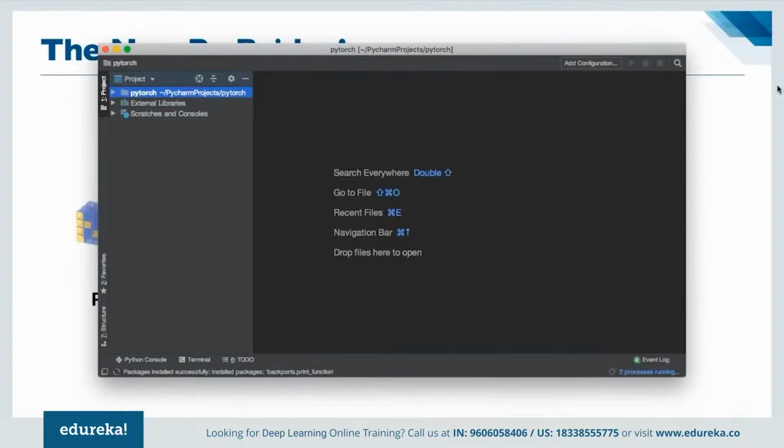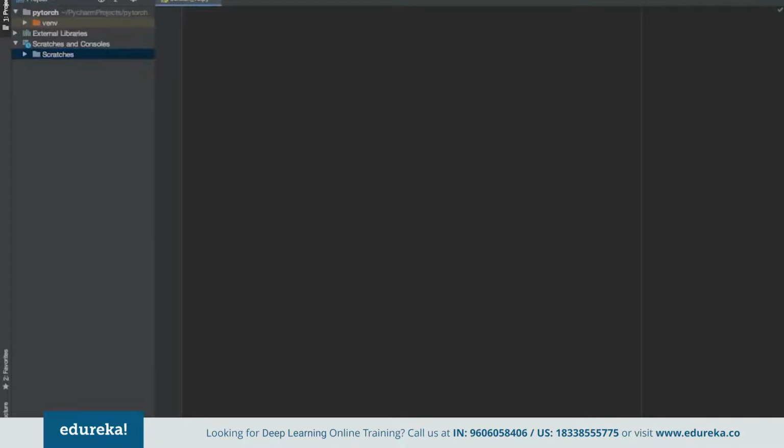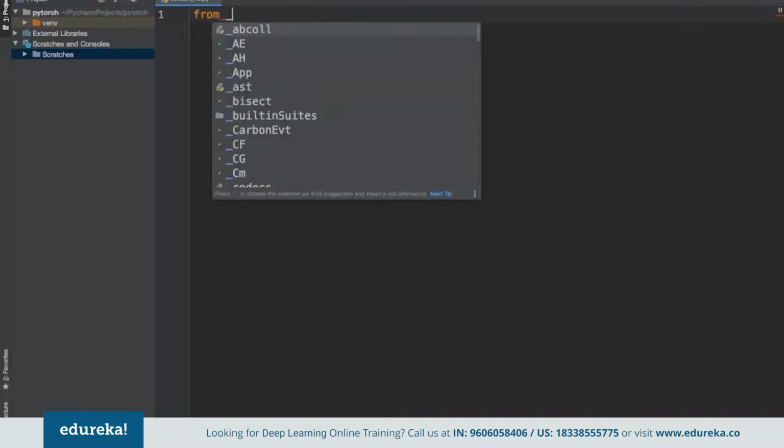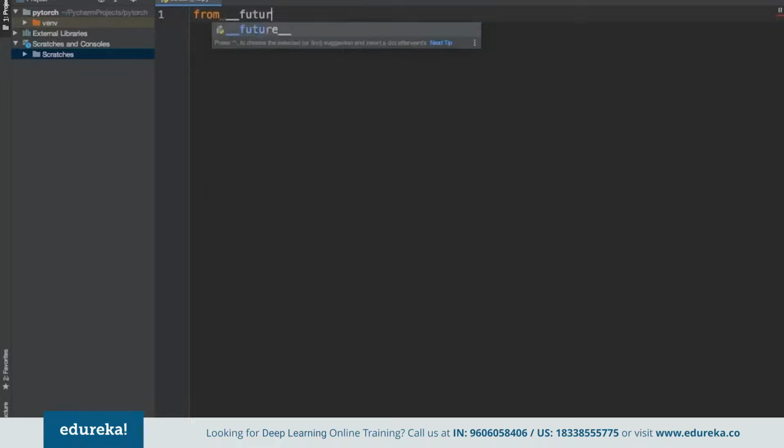Now let's do one thing. Let's start by creating a simple matrix and see the output as well. Let me increase the font size so we don't strain our eyes. For example, here we can import from __future__ import print_function, and now we can also import the torch library.